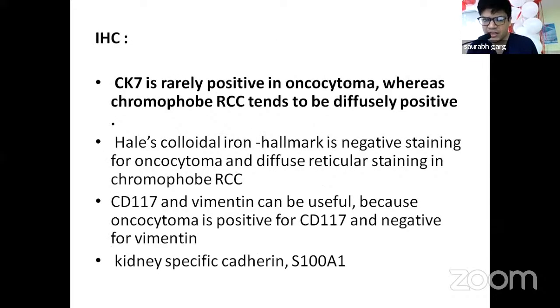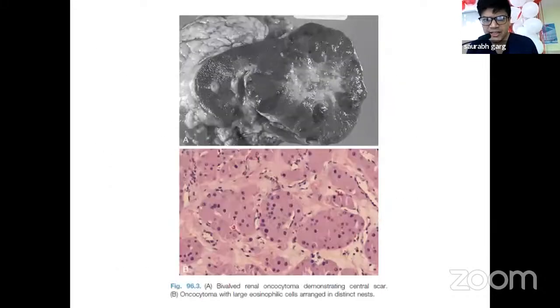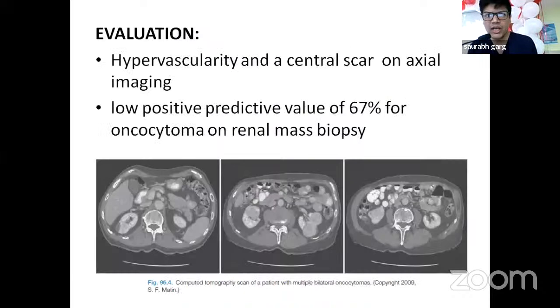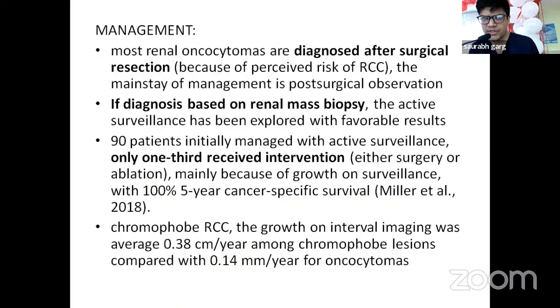Now, there are some IHC markers we can use for diagnosis, and this is the gross specimen of a bivalved renal oncocytoma demonstrating the renal scar. We can see the central renal scar in it, and there's a histopath image below. On evaluation, there's hypervascularity and a central scar on axial CT imaging, and there's a low positive predictive value of 67% for oncocytoma on renal mass labs.